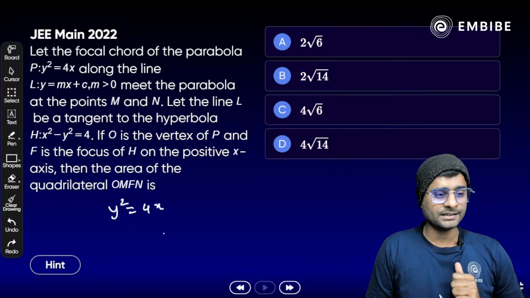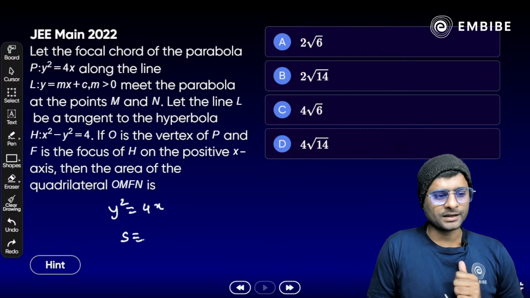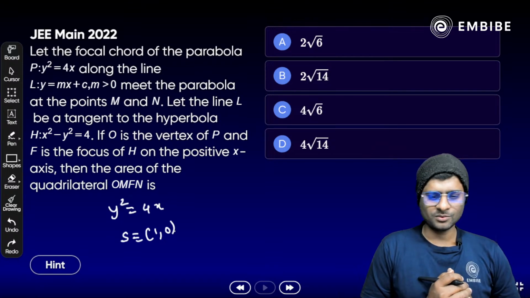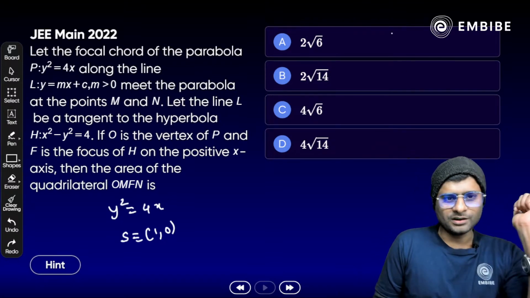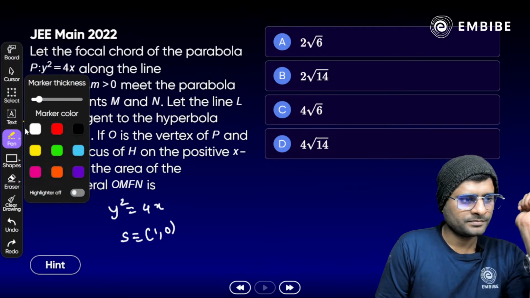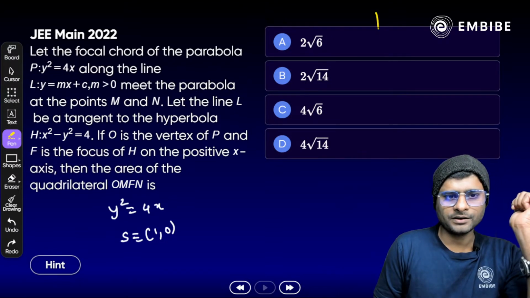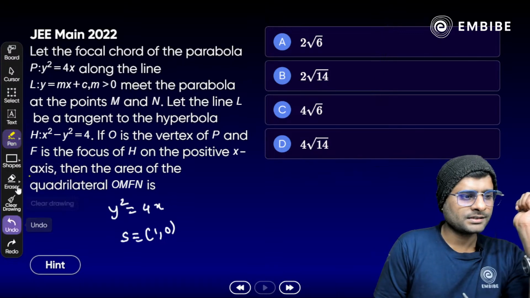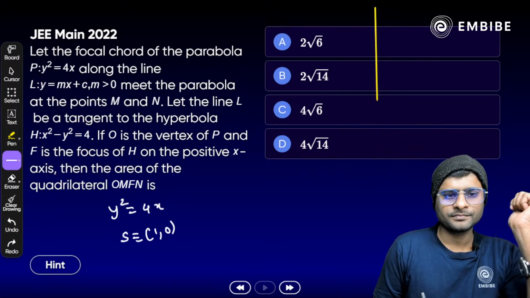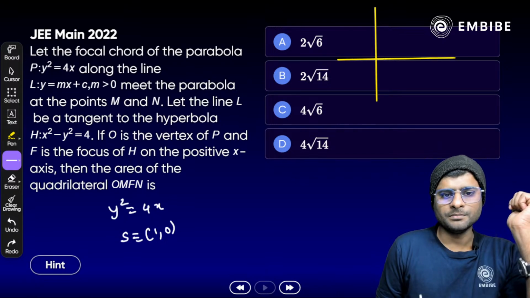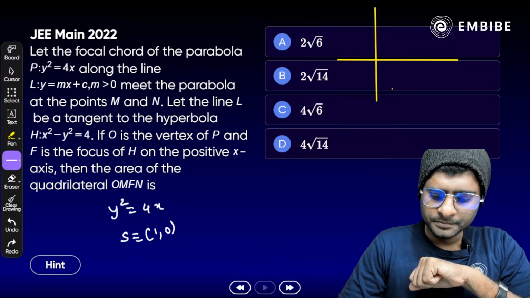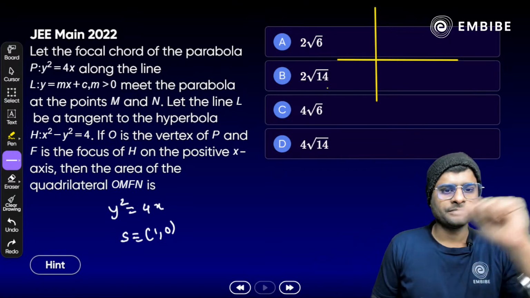Now, what will be the focus here? If you talk about the focus, it is 1 comma 0, yes, 1 comma 0 here. So if I make a rough figure of this parabola, just take a look here. Important question. Any idea what will be the answer? Take a look here.